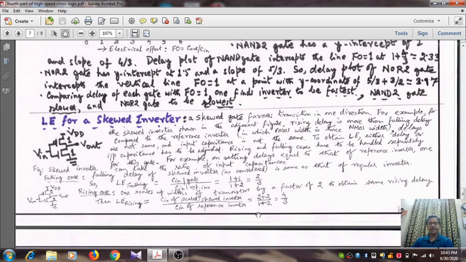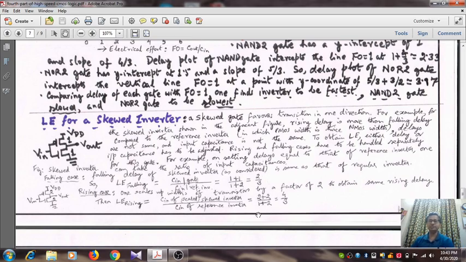Clear? And in fact you can also find out the logical effort directly from the definition. Okay, directly from the definition also you can find out both for the rising case and the falling case.